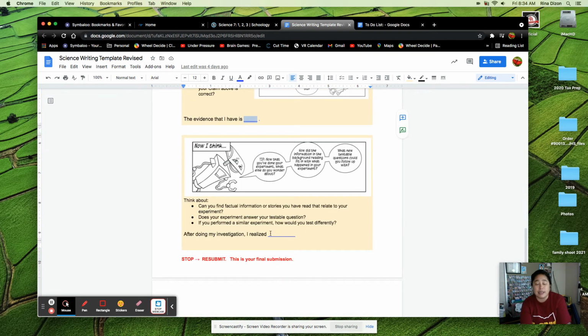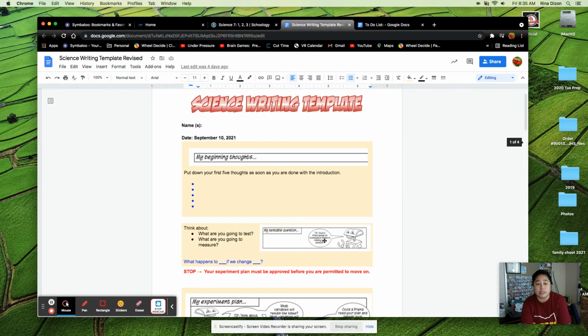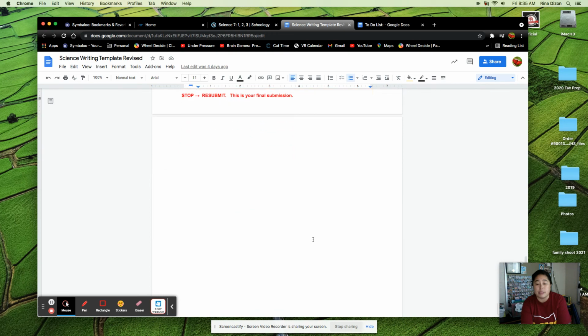And then finally, you're going to do the "now I think." Okay, so can you find actual information or stories that you've read that relate to your experiment? So this is where you're allowed to go look up information in Google to prove that your statement is true. You want to also talk about, does your experiment answer your testable question? Now you go back and look at your testable question. Okay, what did you do? What happens to blank if we change blank? So were you able to answer that question?